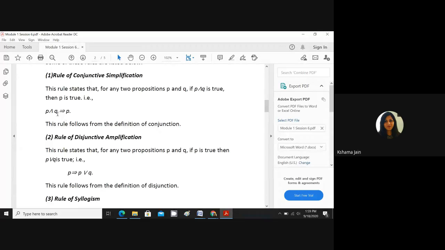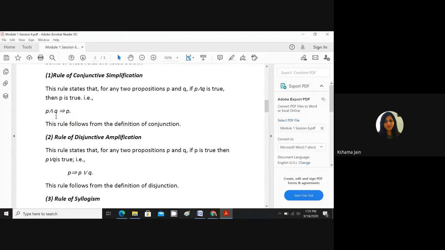So you can remember that conjunctive simplification says if P and Q is true, then P is true. Obviously P will have to be true, because if P becomes false, then P and Q can't be true. It will have to be false. You will remember the truth table of the conjunction, the conjunctive connective. Any doubt in this? If P and Q is true, then P is true.